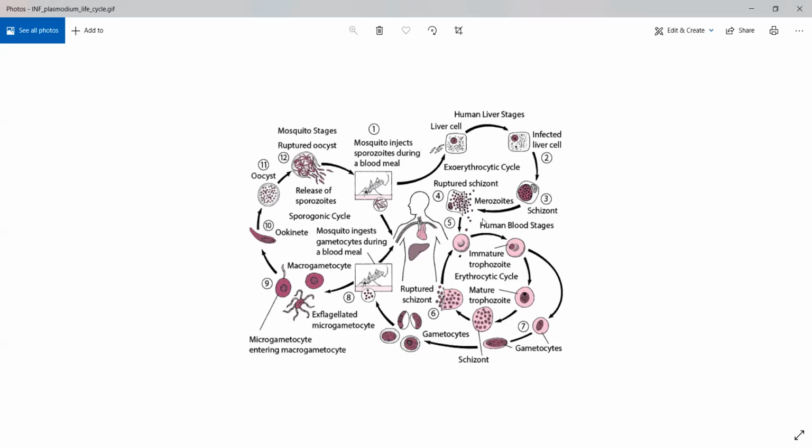It is roaming throughout your circulation, and at one point of time, it will enter the hepatocyte, the liver cell. That is where your exoerythrocytic cycle will start, outside the erythrocyte. That is why it is called exoerythrocytic cycle. Now in the liver cell, it will undergo a few changes.